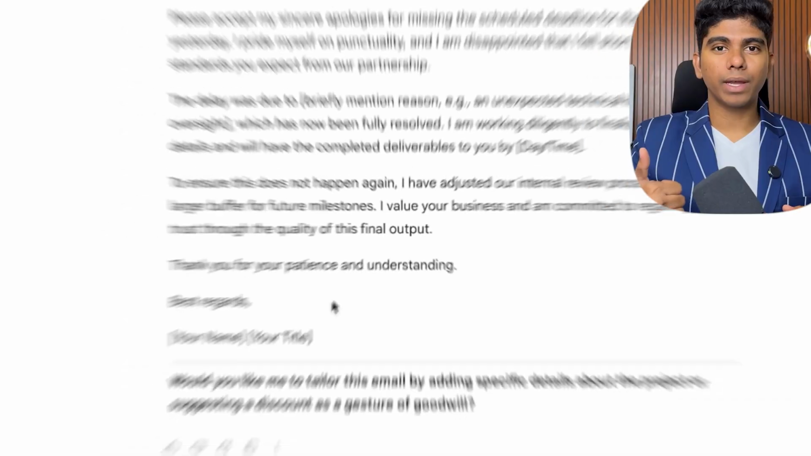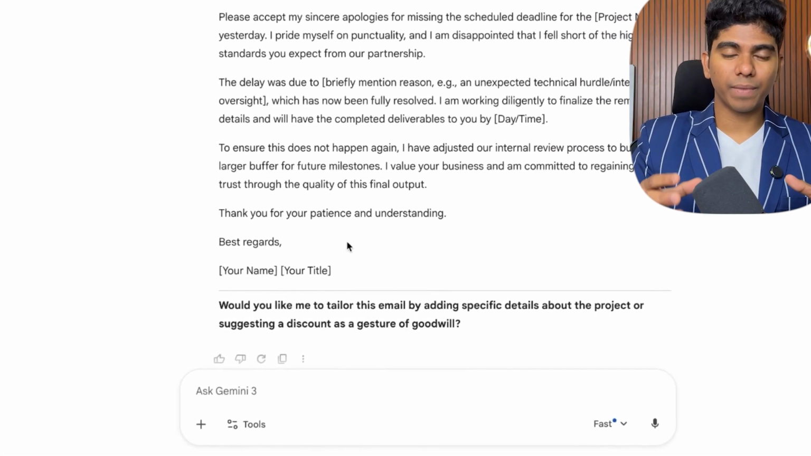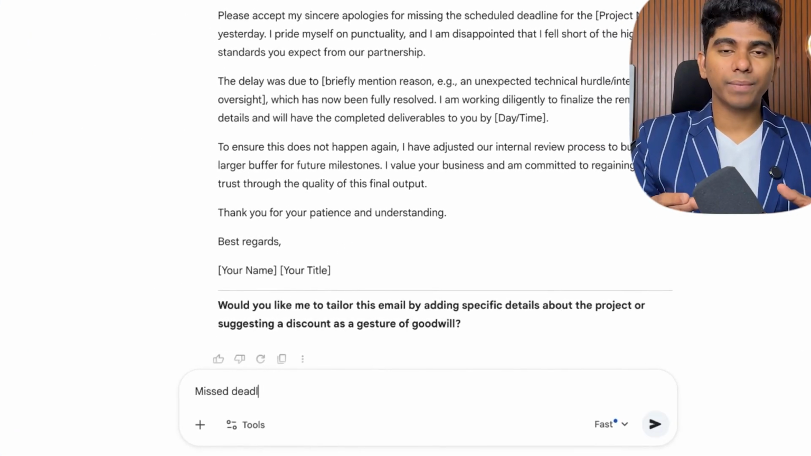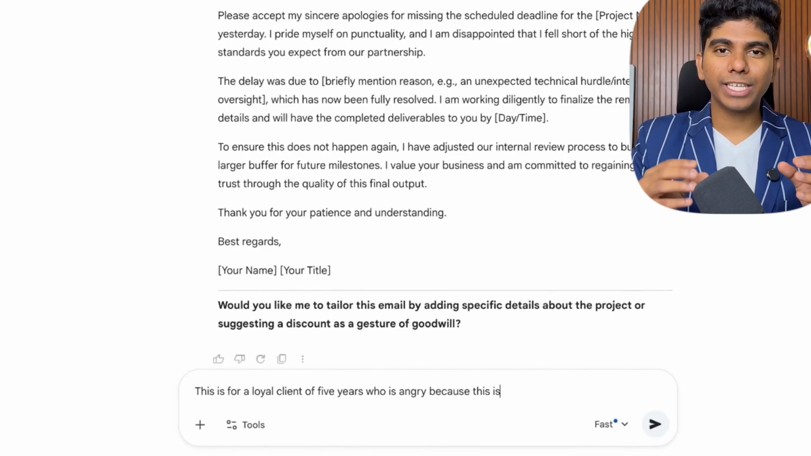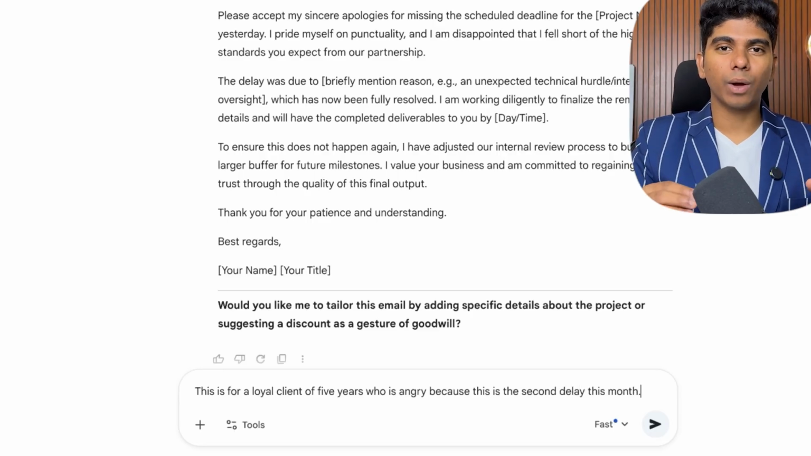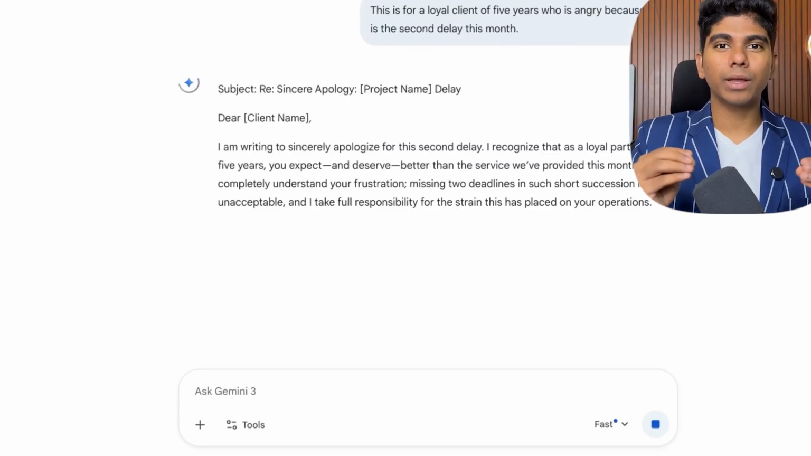But a task alone isn't enough. You need C for context. Without context, the AI has to guess. And when AI guesses, it defaults to the average. So take that same apology email. Don't just say missed deadline. Add the detail. This is for a loyal client of 5 years who is angry because this is the second delay this month. And now the AI understands the stakes better.